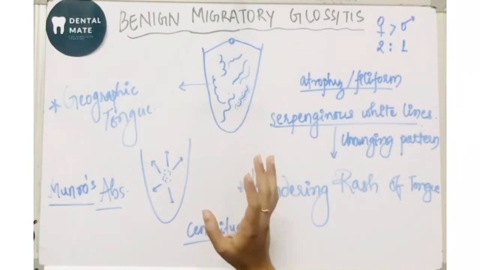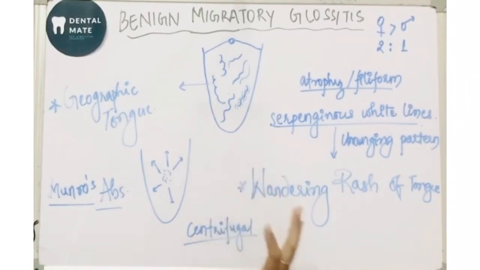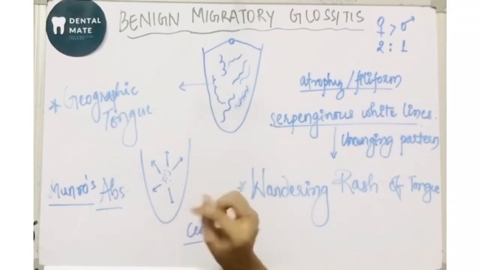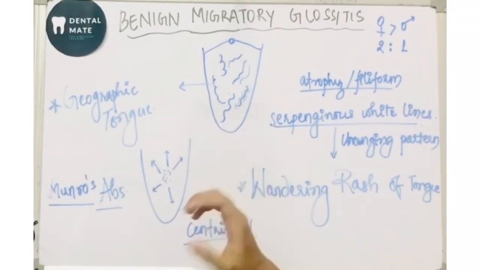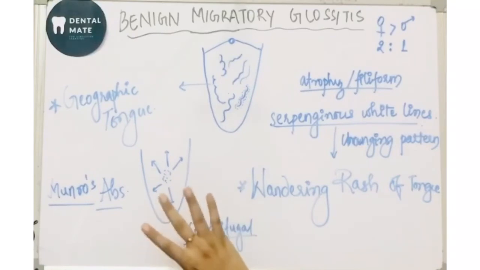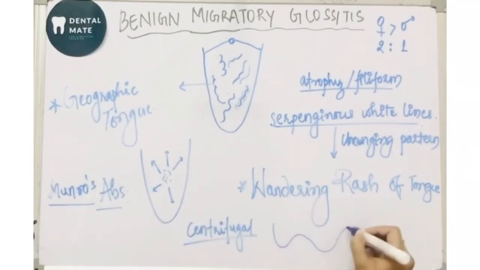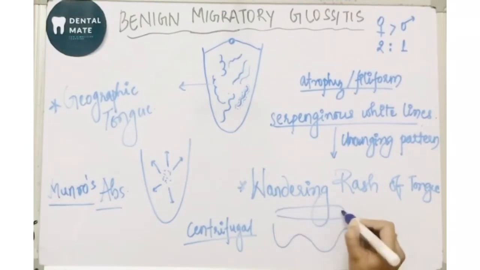Sometimes there is an intense neutrophilic infiltrate, and this intense neutrophilic infiltrate is responsible for the destruction of the superficial epithelium. मतलब जो superficial layers of epithelium होंगे वो destroy कर देता है intense neutrophilic infiltrate, and therefore there is atrophic reddened mucosa.